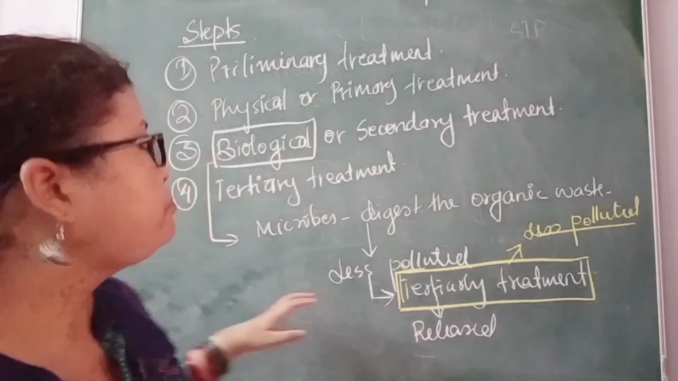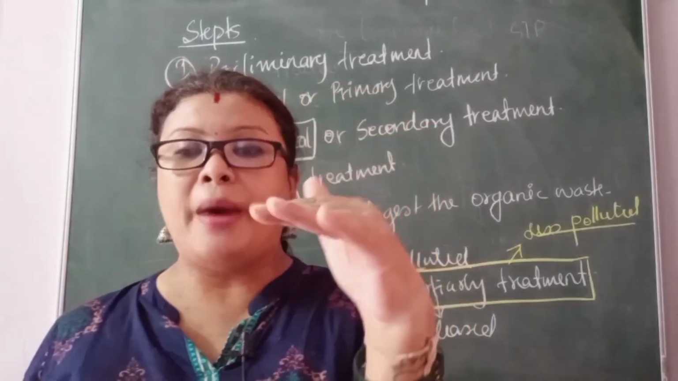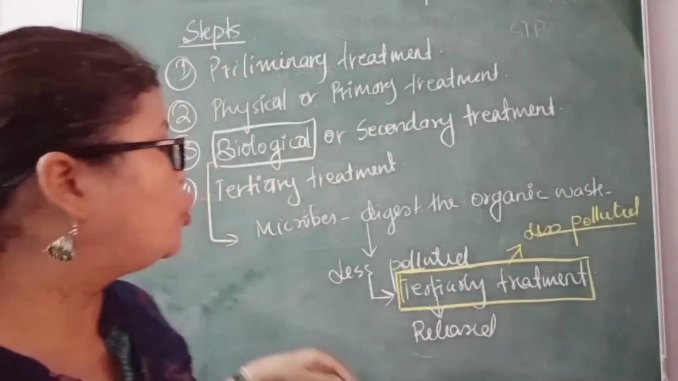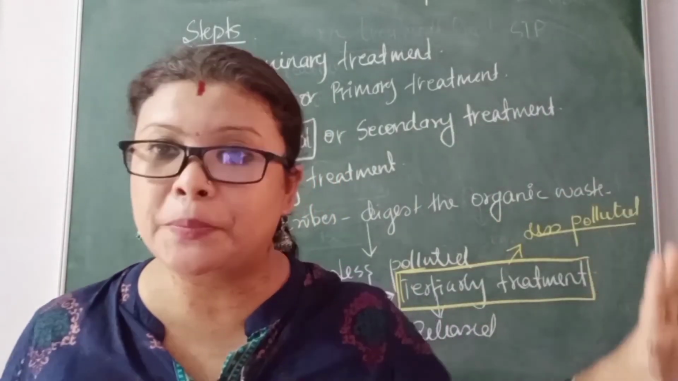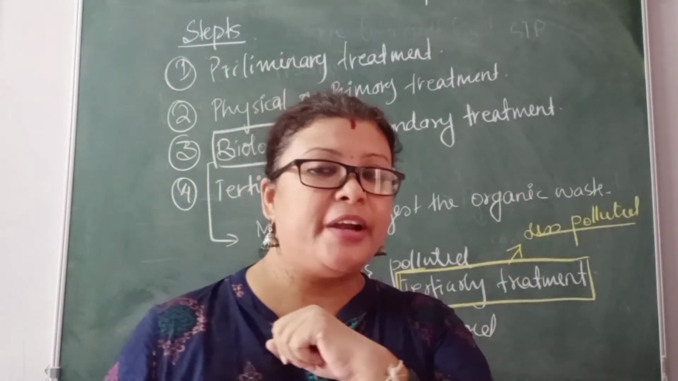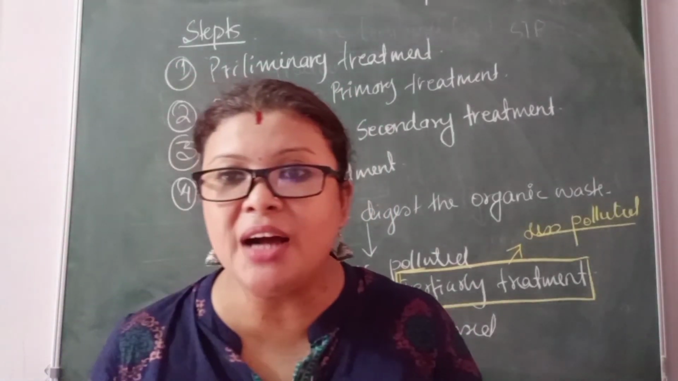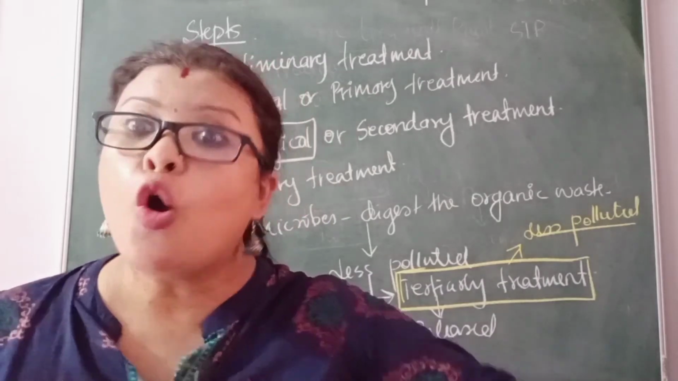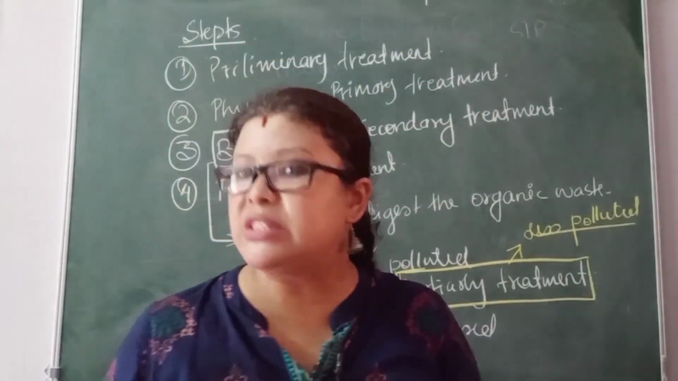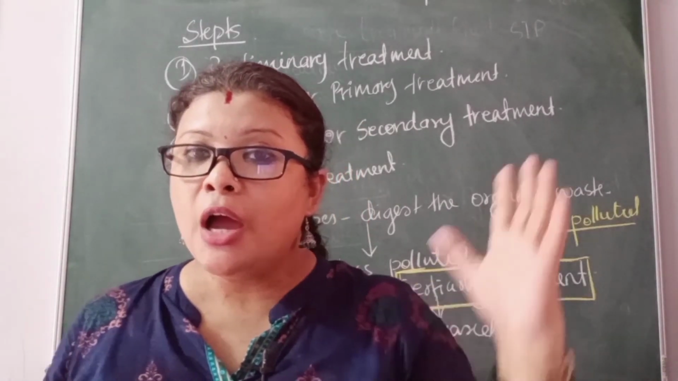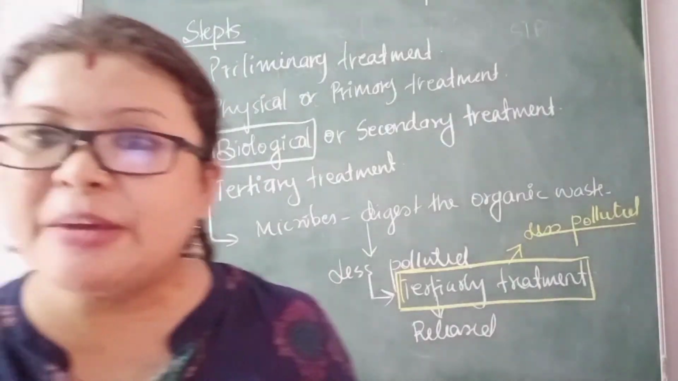Is this clear? Then after the microbes digest it, they go to the last step, tertiary treatment. Once the tertiary treatment is done, it can be dumped into dumping areas or into rivers, or recycled, and the water can be used for some purpose. What else do we get from the STP?